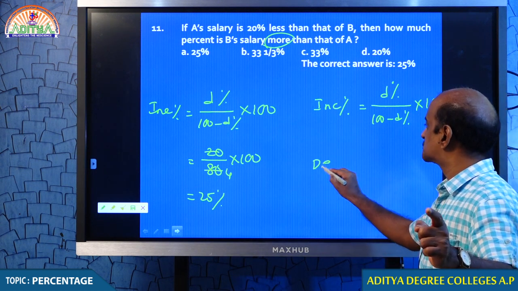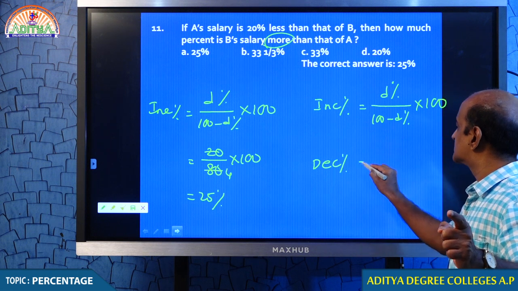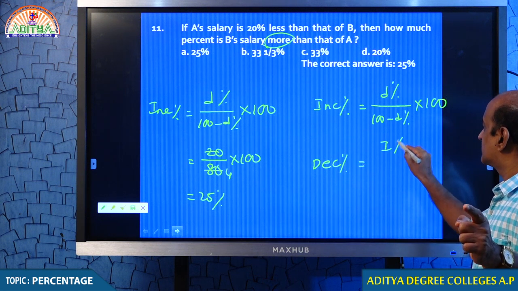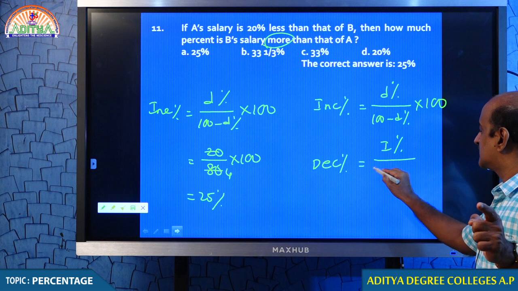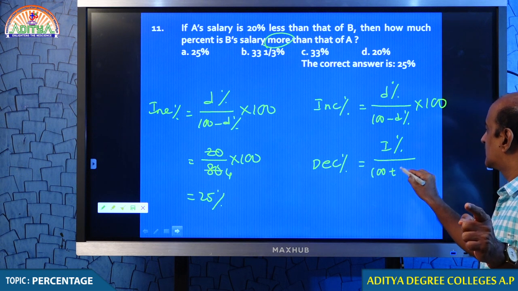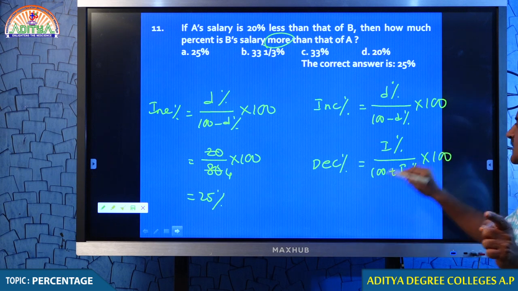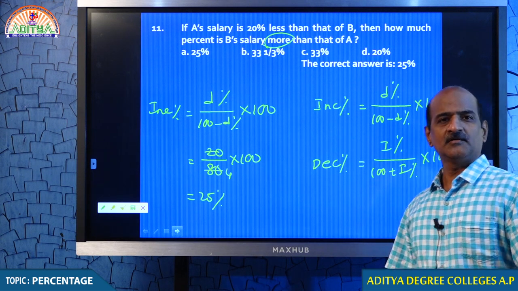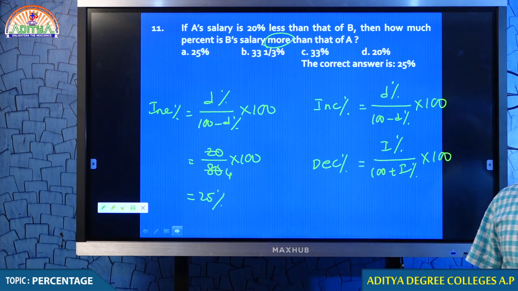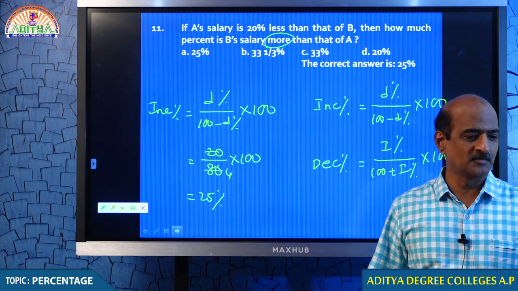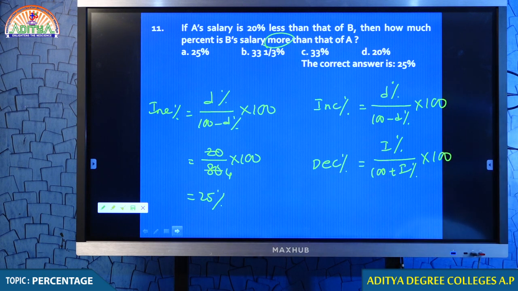Formula number 2: percentage decrease is given by the formula percentage increase by 100 plus percentage increase, into 100. And you must still remember in what circumstances we use these formulas. Okay? I hope everything is fine. Let me check if there is any confusion.